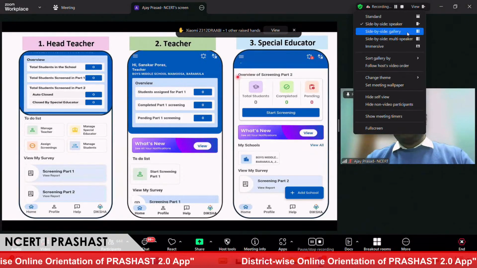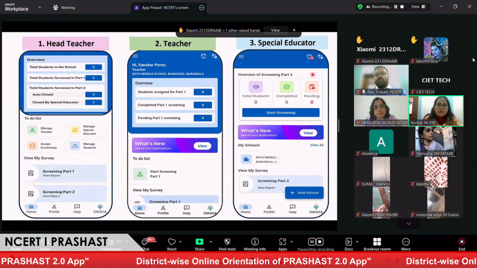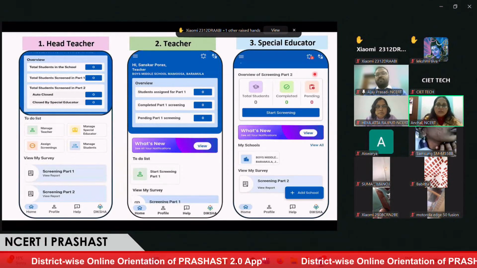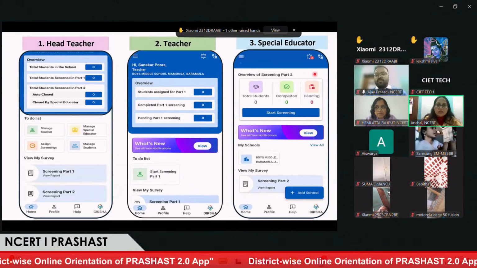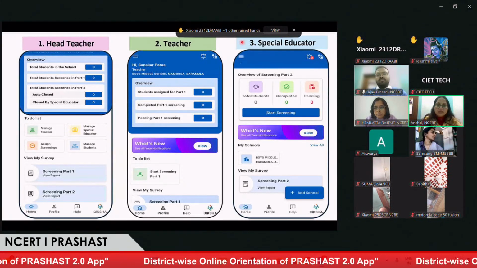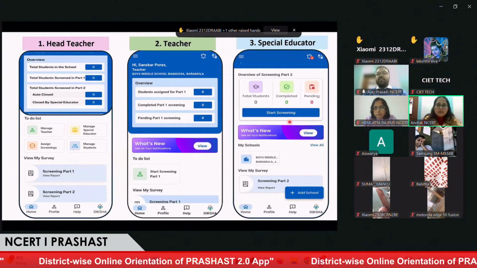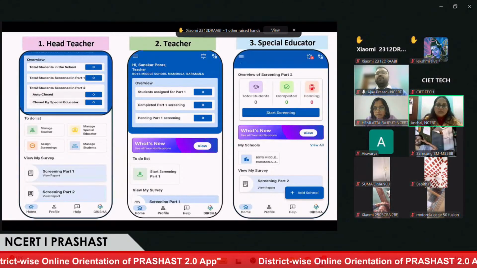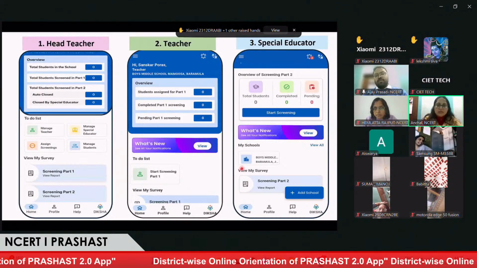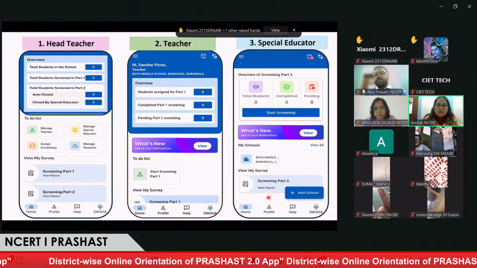And this dashboard is for the special educator. Here, I want to highlight that the special educator will be associated with multiple schools in his or her district or state. The special educator can see the total number of students assigned to him, followed by the number of schools to which he or she is associated, and third, the detailed screening part two report.